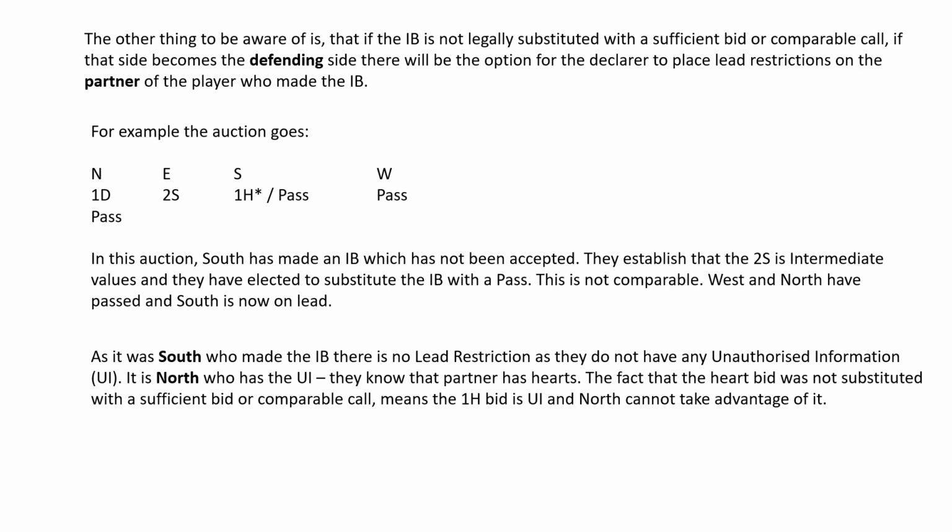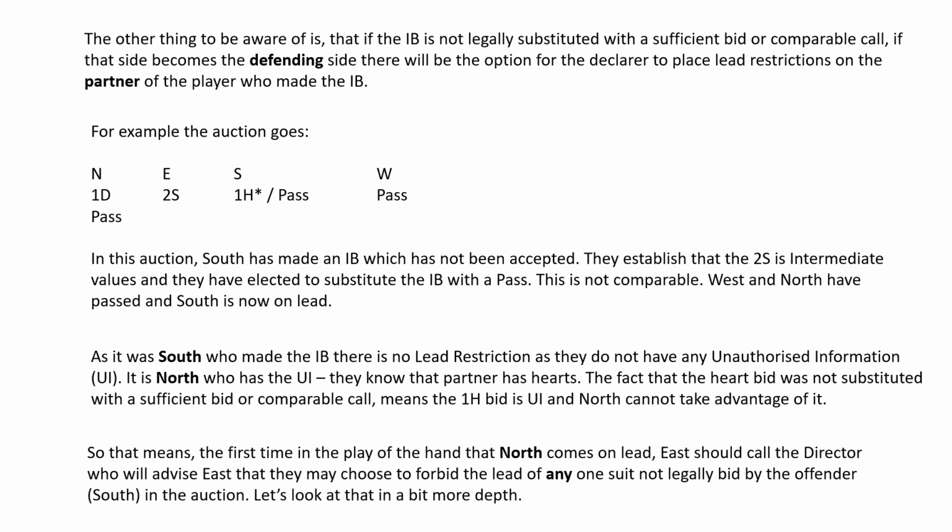As it was South who made the insufficient bid, there is no lead restriction, as they do not have any unauthorised information. It is North who has the unauthorised information. They know that partner has hearts. The fact that the heart bid was not substituted with a sufficient bid or comparable call means the 1 heart bid is unauthorised information and North cannot take advantage of it.